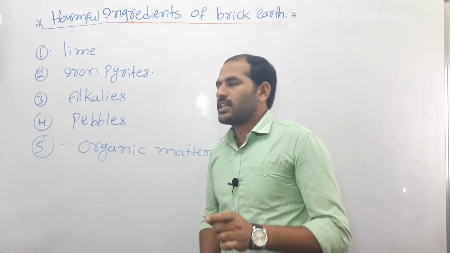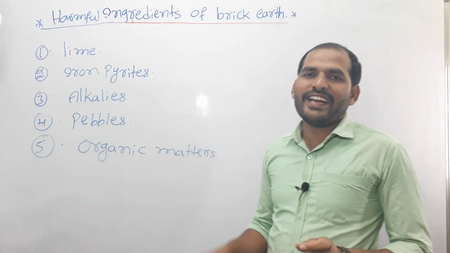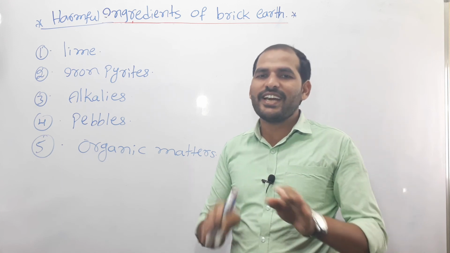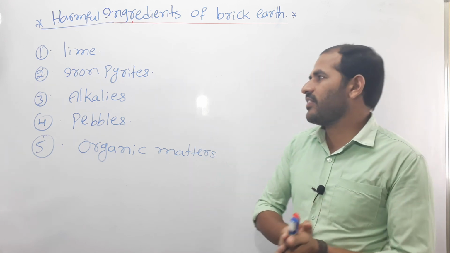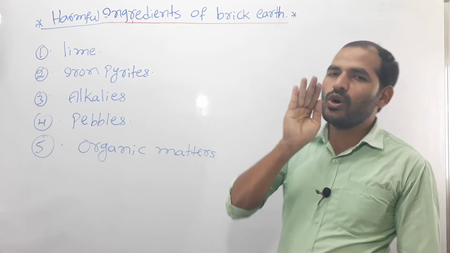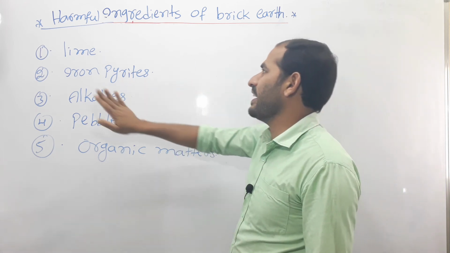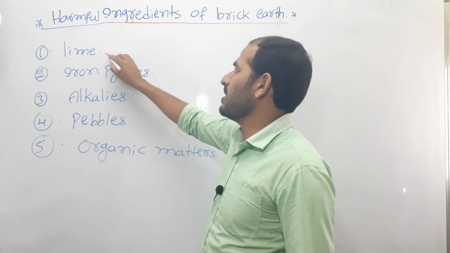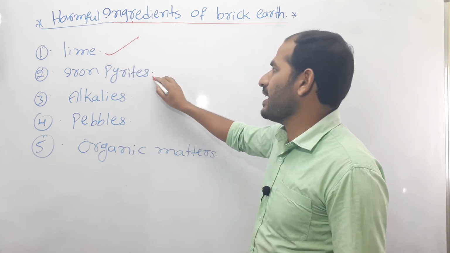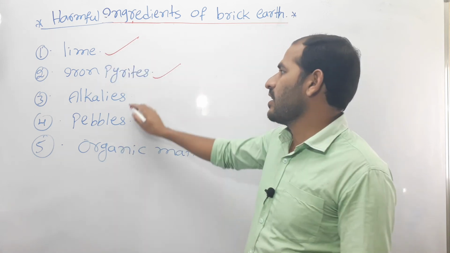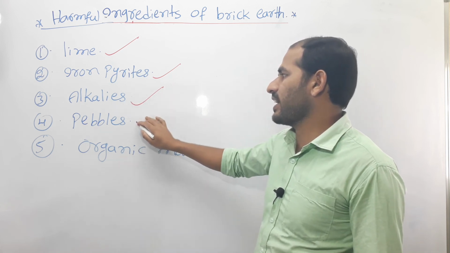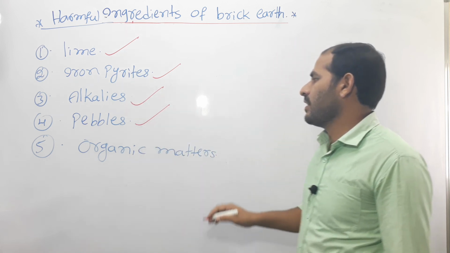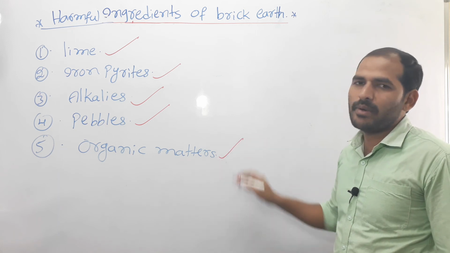The percentage of these harmful ingredients and the function of harmful ingredients are not required for our examination. Only remember the harmful ingredients. That's it. Lime is a harmful ingredient, iron pyrites is a harmful ingredient, and alkalis, pebbles, and organic matter, right?